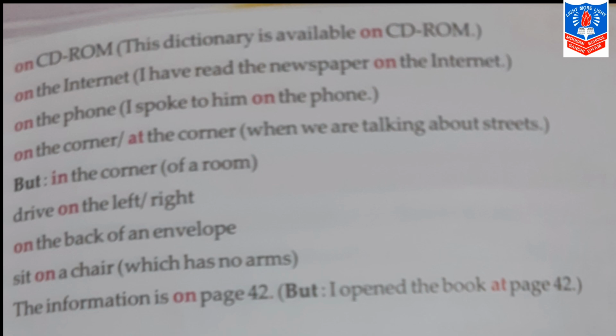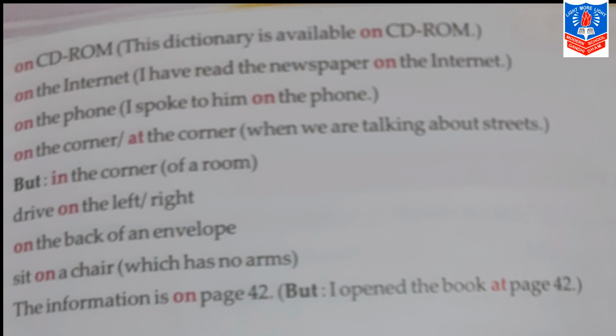My next sentence is on the phone. So the sentence for this is: I spoke to him on the phone. My next sentence is on the corner or at the corner. In brackets it is given: when we are talking about the street. So the sentence for the first one is: the library is located on the corner of a main street. And my next sentence is: there is a big church at the corner of a street.